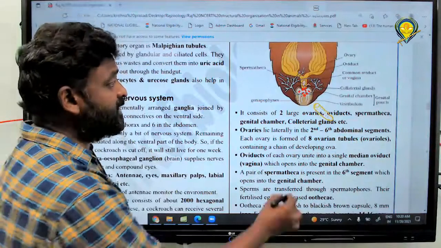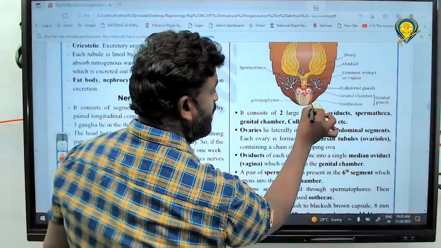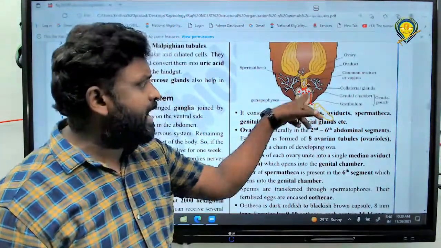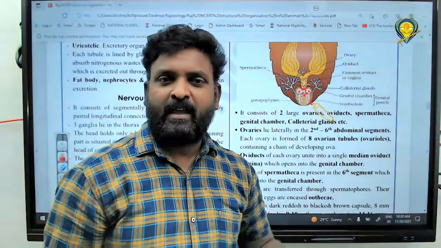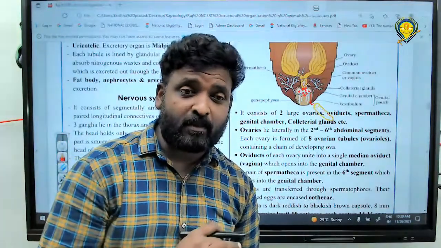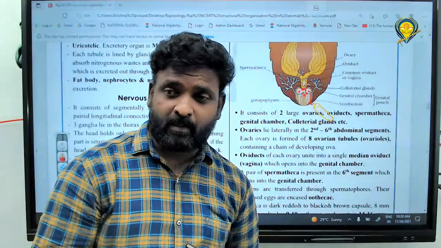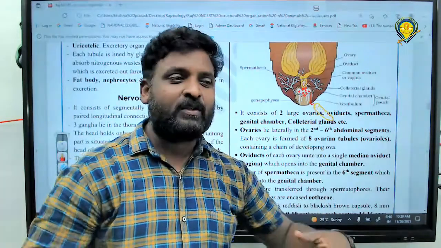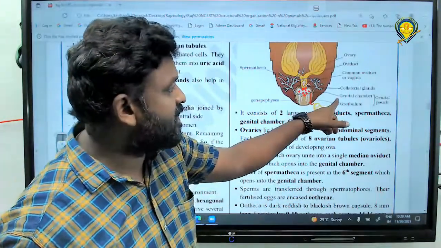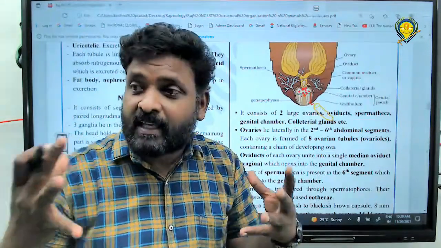So those fertilized eggs are deposited into it. Correct? But that is secreted by what? What is it here? Collateral gland. Collateral gland branch or unbranch? Branch. A branch structure which is located where, 6 segment or 7 segment or even genital chamber. Genital chamber, right? So genital chamber consists of a branch structure called what? Collateral gland which secrete egg case.